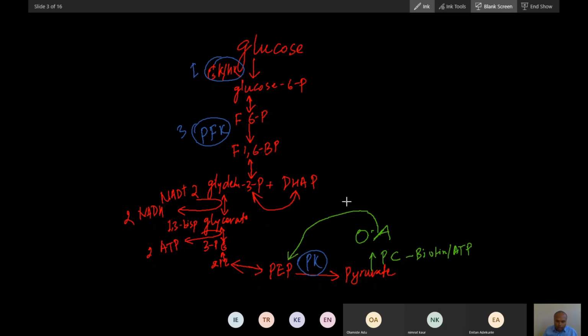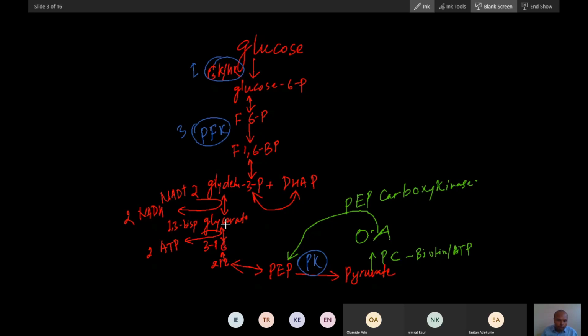phosphoenol pyruvate by the enzyme phosphoenol pyruvate carboxykinase. Did you understand this? Now phosphoenol pyruvate will convert into 2-phosphoglycerate, and this will convert into 3-phosphoglycerate by a mutase enzyme.